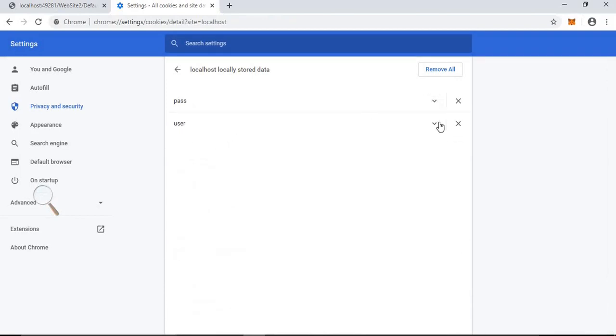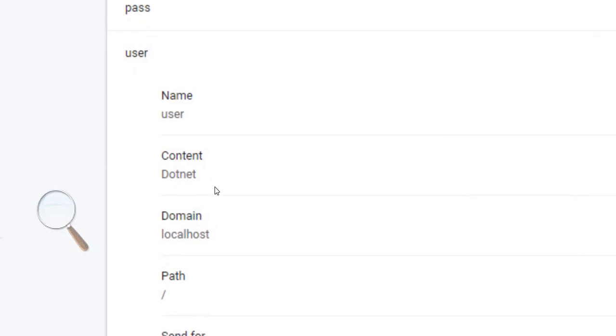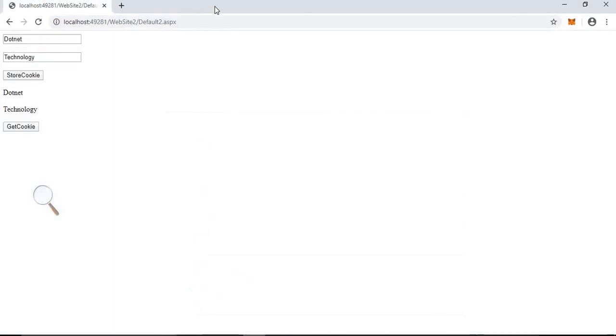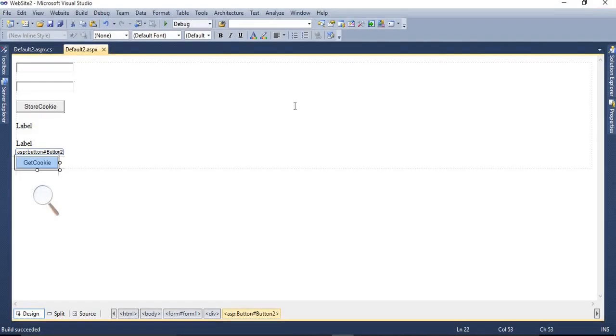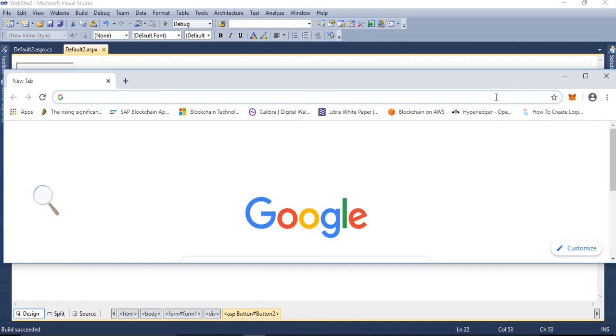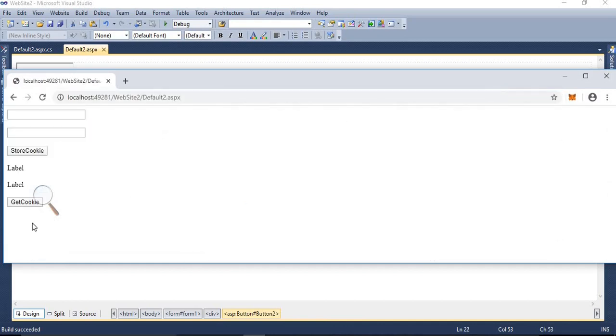Another user, again the information is .NET. So in such a way we can store cookie information. I have copied this URL and then I will close it, and next time I open the browser and paste the URL, open.